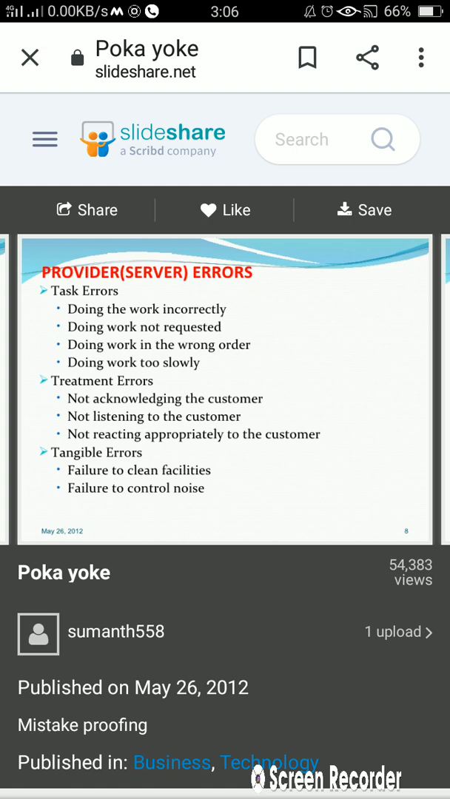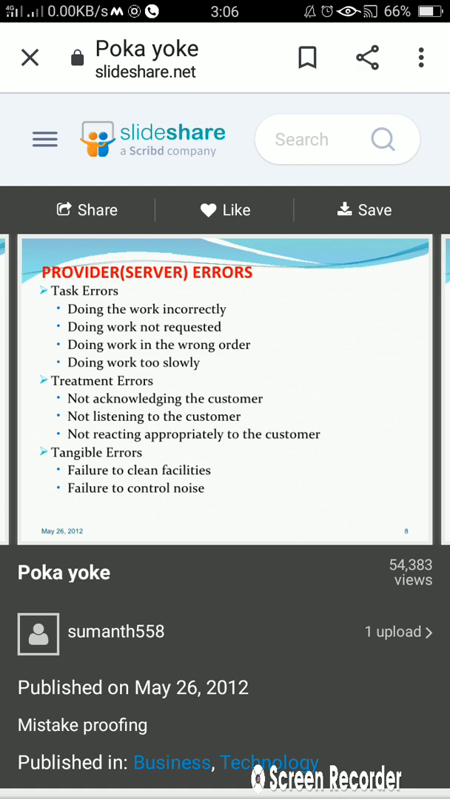Okay, then doing work not requested, मतलब जो हमने काम बोला है वो काम ना करते हुए कुछ अलग ही काम करना है, तो उसको टास्क एरर हम कह सकते हैं. Doing work in the wrong order, means हमने अगर पहला कोई टास्क बताया है और सेकेंड टाइम कोई टास्क बताया तो सेकेंड टास्क पहले करना या फर्स्ट टास्क सेकेंड करना is a type of task error. Then doing work too slowly. These are the task errors which will come in the picture when server errors are considered.